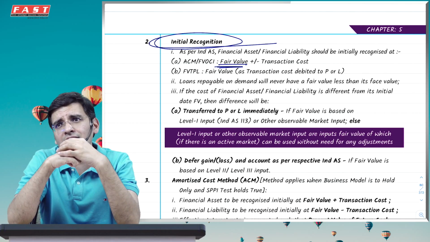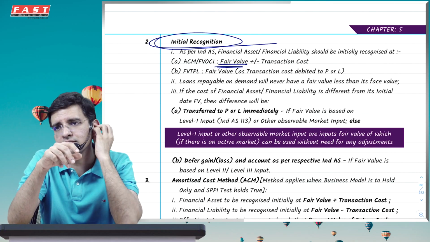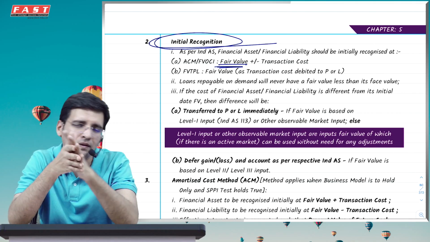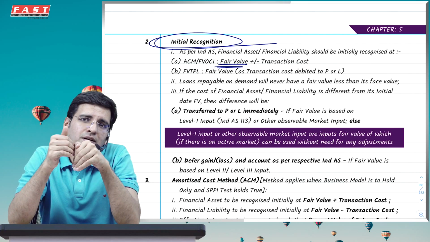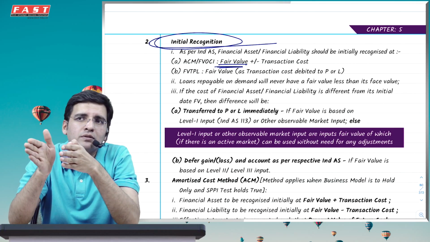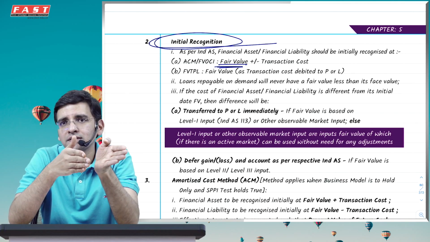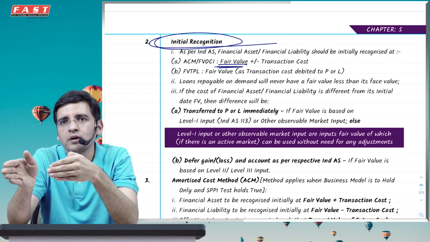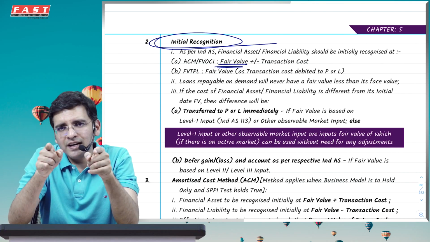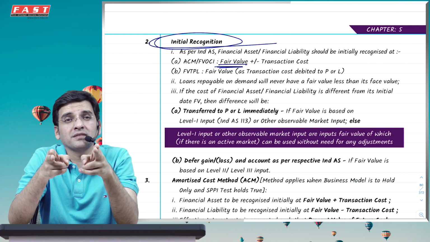But if I have paid money to a researcher who gave me research based on which I purchased this debenture, whether I would have purchased the debenture or not, I would have made that payment to that person. That means this money is not directly attributable, and hence this is not a transaction cost. That will go to PRL in every case. If it is directly attributable, it qualifies to be a transaction cost.